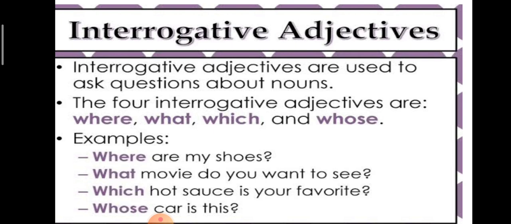These were the questions we were asking to find out what kind of adjective it is. But an interrogative adjective is actually a question asking about the noun. The sentence is itself in question form. An adjective qualifies the noun, and this question also modifies the noun.